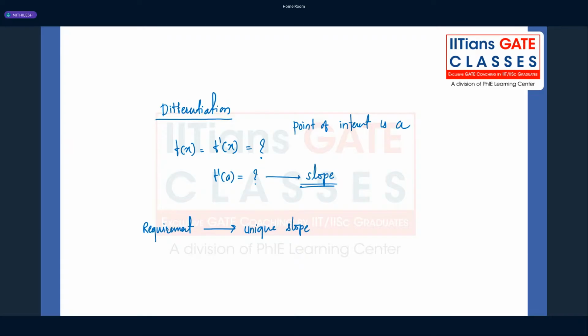What is the meaning of unique slope? It means your left hand derivative, which is not a limit but the derivative of the function at a point very, very close to the point of interest, is equal to the right hand derivative.